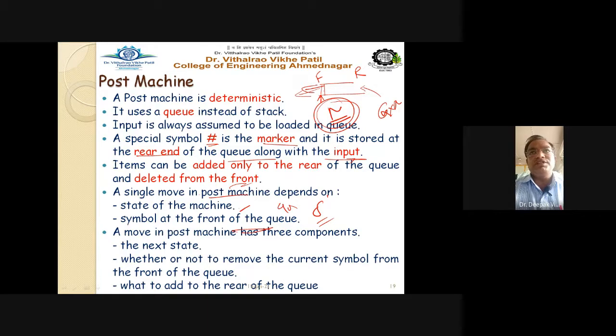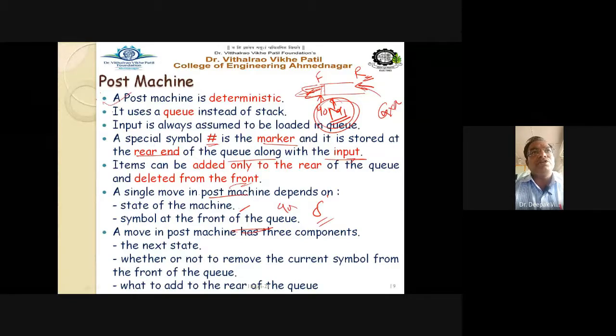So the current state, the next state, what will be the current state? Suppose this is Q0, it will go to Q1, and this symbol is to be removed from the Q front end, and which symbol is to be added at the rear end of that particular Q. So these are, one can say, the characteristics of the Post machine.